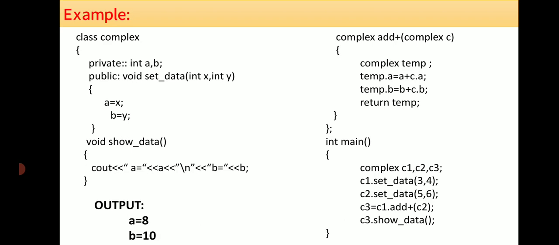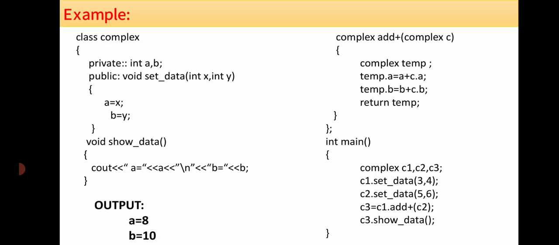Then the a value of c1, the first value, is added to the a value of c2, meaning 3 plus 5 is added, and that is assigned to temp.a.